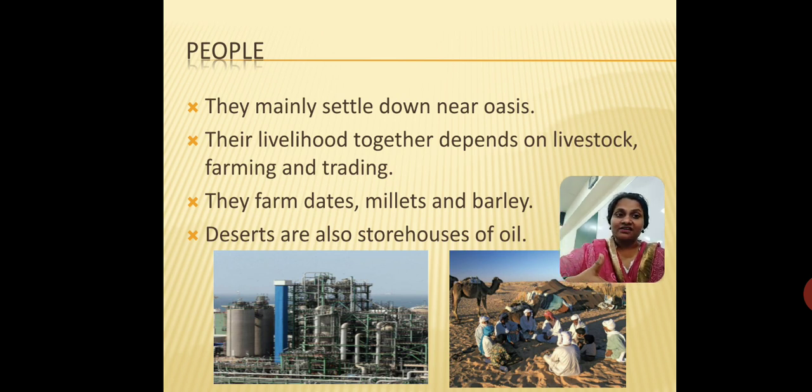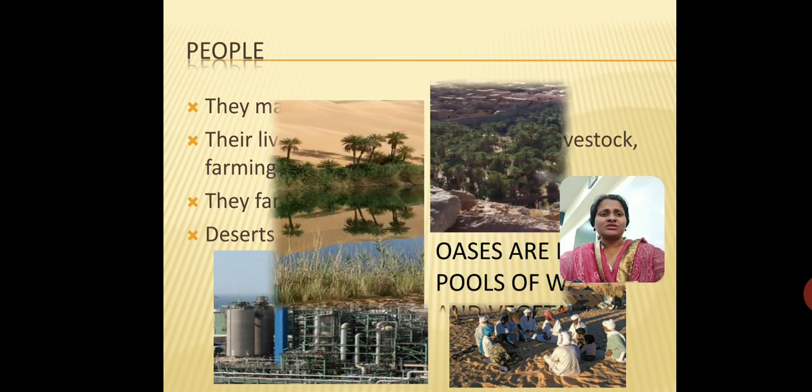And they also have huge sources of oil and mining happening. That is why you will find most of the oil fields in Kuwait, Iran, Saudi Arabia. These are the countries basically who deal with oil mining. So a lot of petroleum products come from the deserts of our world. So this is about the people.